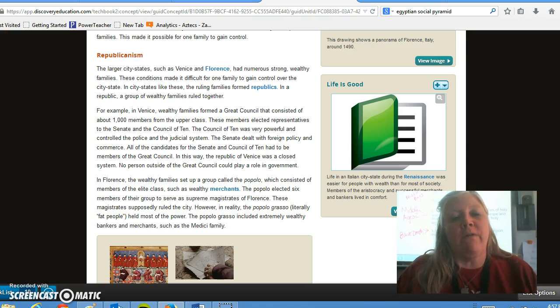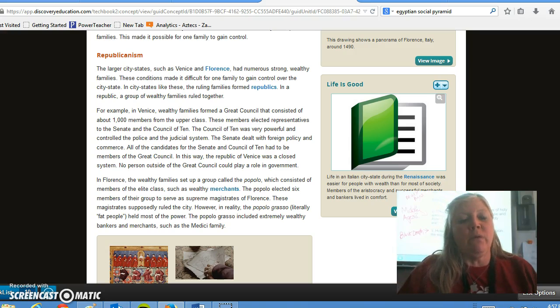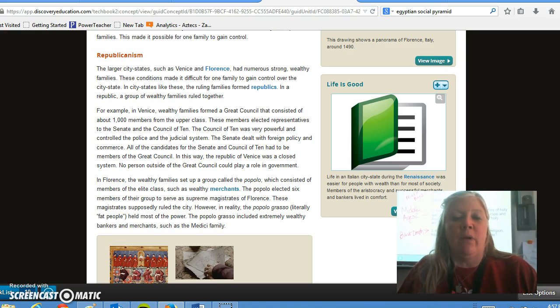In Florence, the wealthy families set up a group called the Popolo, which consisted of members of the elite class, such as wealthy merchants. The Popolo elected 6 members of their group to serve as supreme magistrates of Florence. These magistrates supposedly ruled the city. However, in reality, the Popolo Grasso, literally the fat people, held most of the power. The Popolo Grasso included extremely wealthy bankers and merchants such as the Medici family.